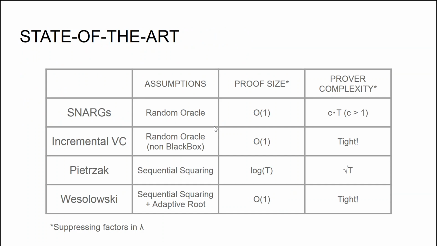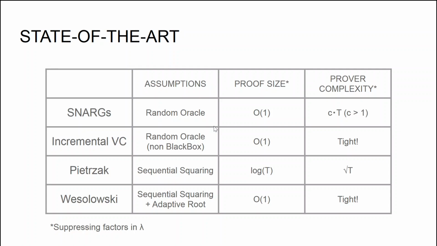I'm now going to comment a bit on the state of the art of verifiable delay function constructions, and in particular on what was known prior to our work. So the first construction that I'm going to talk about is verifiable delay functions from succinct non-interactive arguments, SNARKs in short.